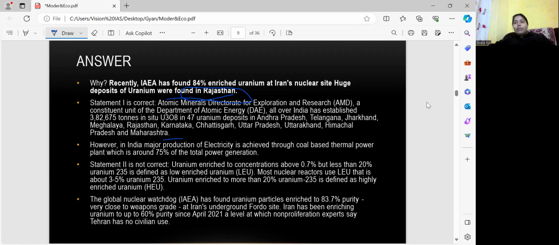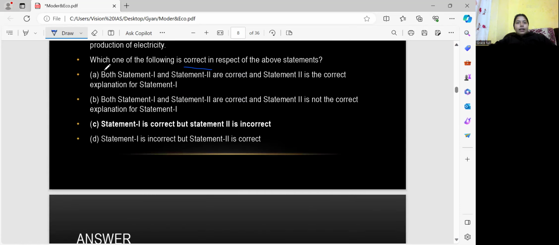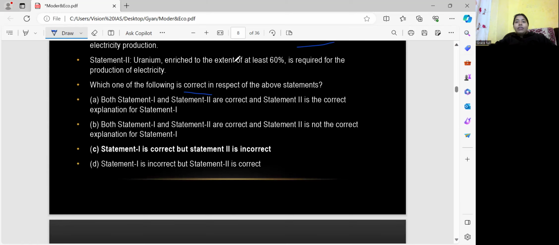Right? So statement number 2, if you look here, it says that uranium enriched to at least 60%. See, 2 to 3% is enough. So why at least 60%? That would be too much. So it's required for the production of electricity? No. Okay, so statement number 1 is correct and 2 is incorrect. So the correct answer is C for this question.